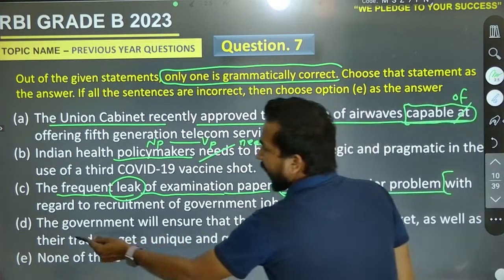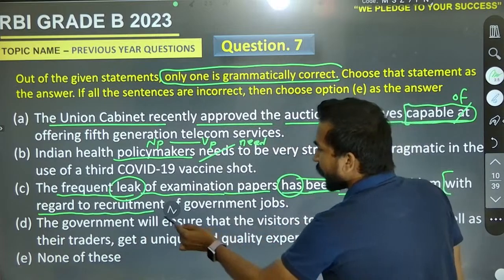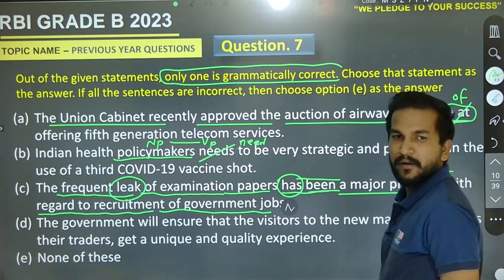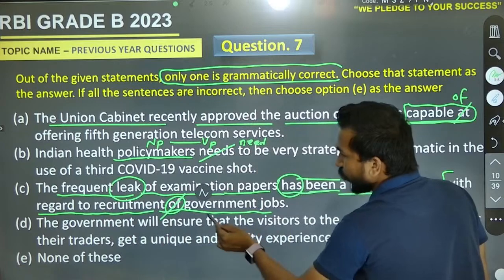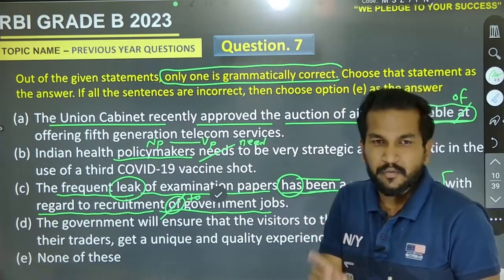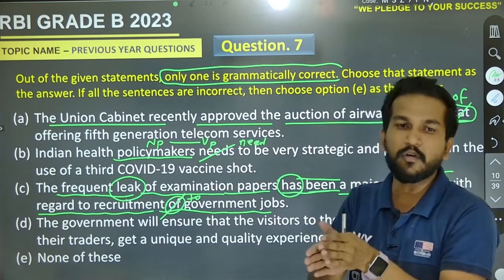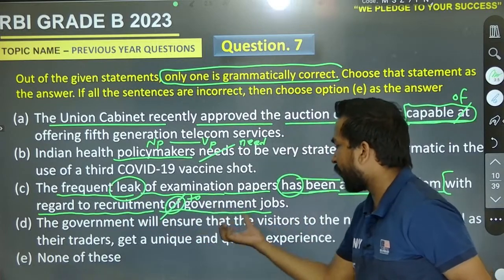We can also have with regard to recruitment, recruitment of government jobs. No. Definitely it must be recruitment to government jobs. We are having a recruitment to government jobs. We are not having a recruitment of government jobs. So it must be recruitment to government jobs.